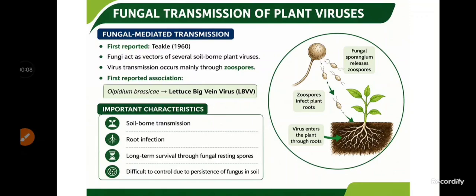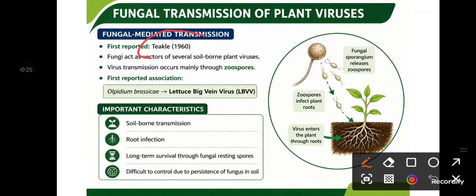In this video we will deal with the fungal mediated transmission of plant viruses. So first, about the history part: the fungus as a vector for plant viruses was reported by Teakle in 1960.